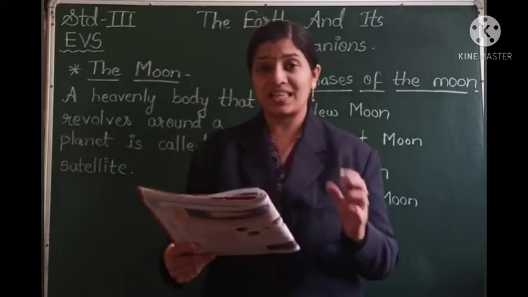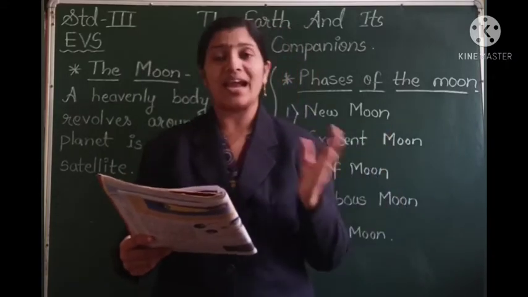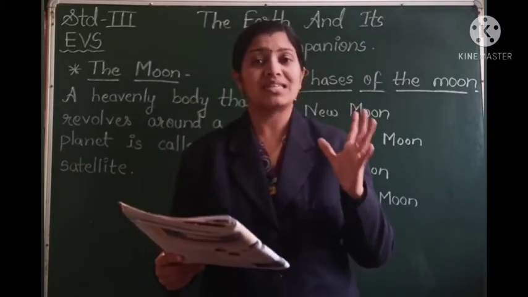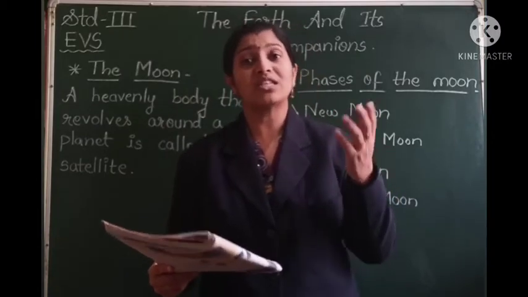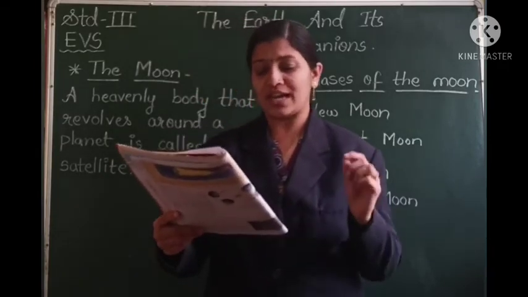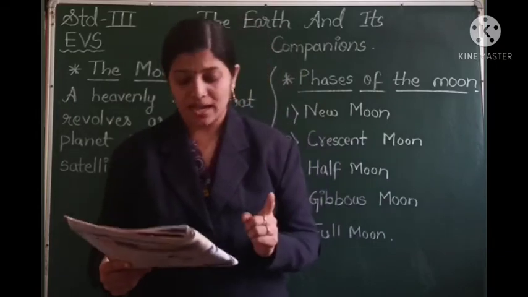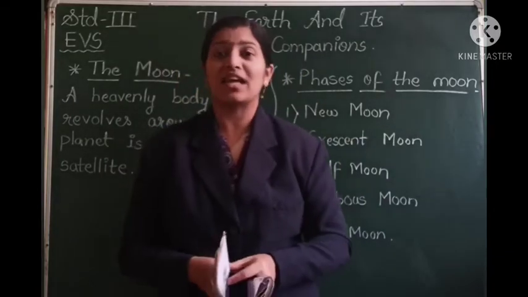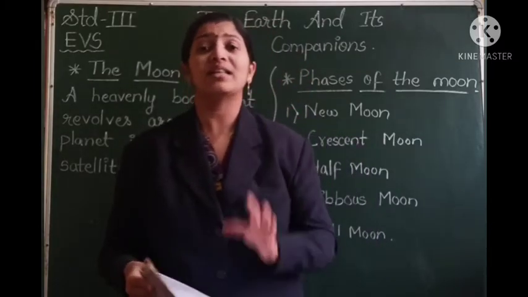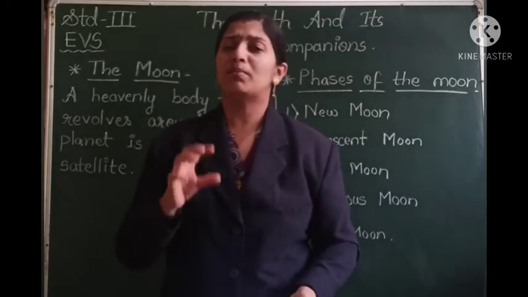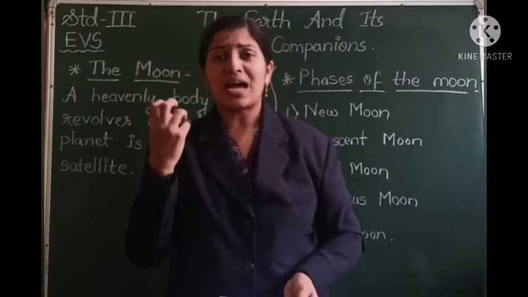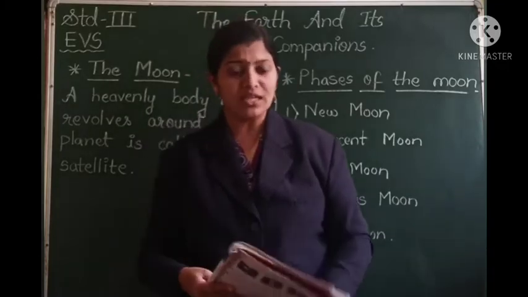Stars are there in the sky during day and night also, but because of the brightness of the sunlight, we cannot see the stars during the daytime. We are able to see the stars only at night, because during the daytime the sunlight is brighter than the light of the stars. The stars are huge, they are big, they have light of their own, but the brightness of the sunlight is so much that the stars are not visible to us during the daytime.